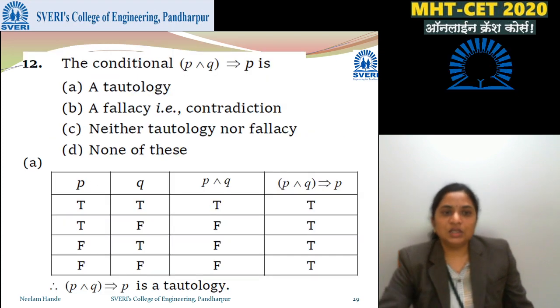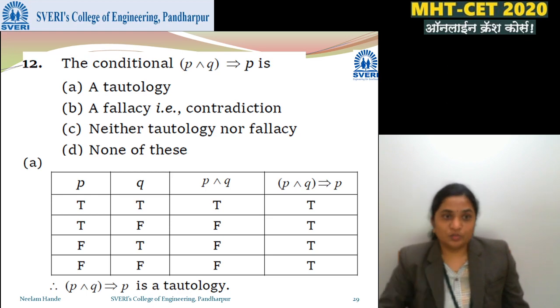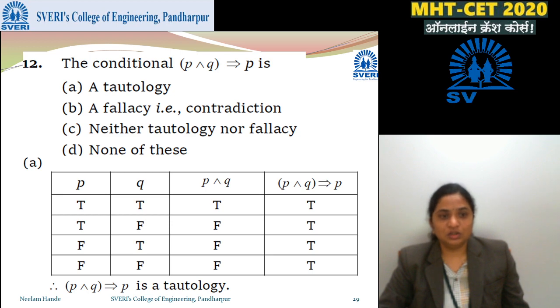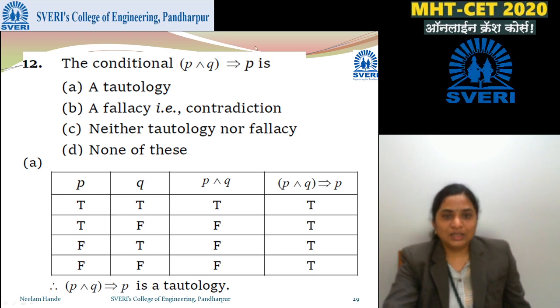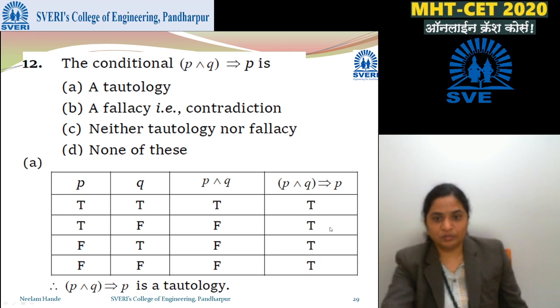Good. The conditional P and Q implies P is, there are some options: tautology, contradiction, neither tautology nor contradiction, and none of these. Whatever is asked, we'll try to find, and if all are T's, then that will be a tautology, and if all are F, then that will be a contradiction.